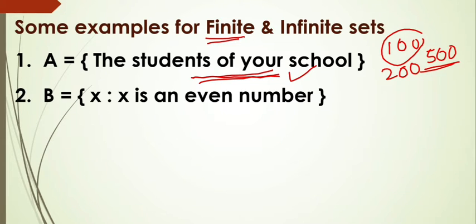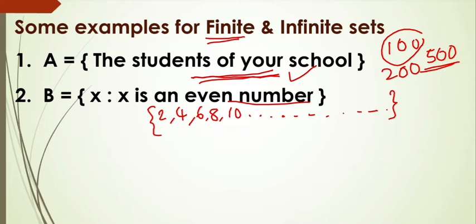And B is equal to x such that x is an even number. We know that even numbers are 2, 4, 6, 8, 10 and so on, 12, 14, 16, like that. These are endless. Here no condition is there, they are just saying even numbers. So we get so many even numbers, we can't count the number of elements in this set. So this is called an infinite set.